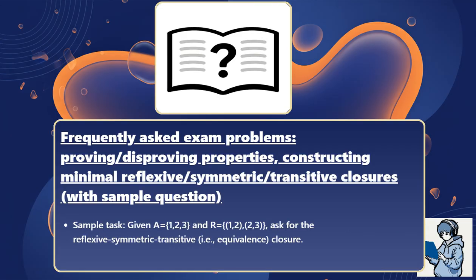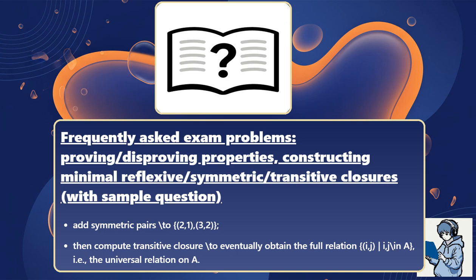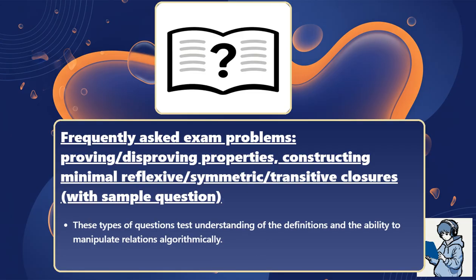Given A equals the set {1, 2, 3} and R equals the set of ordered pairs (1,2) and (2,3), ask for the reflexive symmetric transitive equivalence closure. Add missing reflexive pairs (1,1), (2,2), (3,3). Add symmetric pairs (2,1) and (3,2). Then compute the transitive closure, eventually obtaining the full relation of (i,j) for all i, j in A, that is the universal relation on A. These types of questions test understanding of the definitions and the ability to manipulate relations algorithmically.